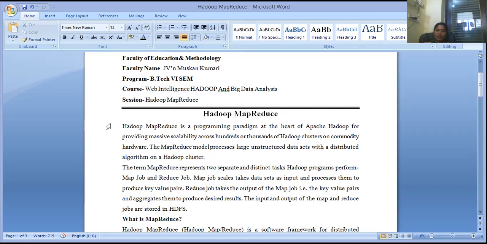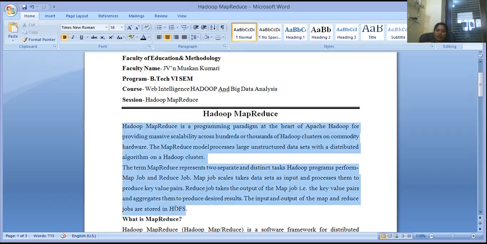I'm repeating this whole paragraph once again. MapReduce is a programming paradigm at the heart of Apache Hadoop, the software we use for working on Hadoop.